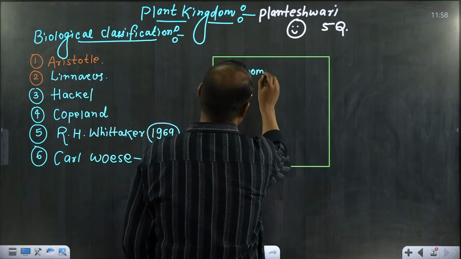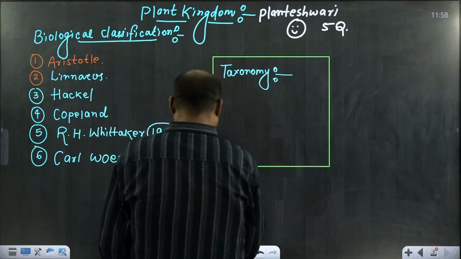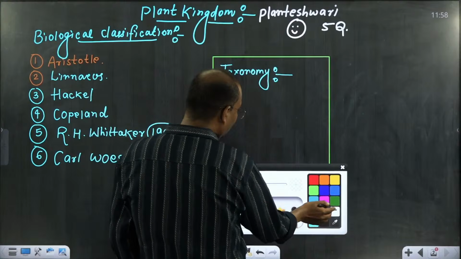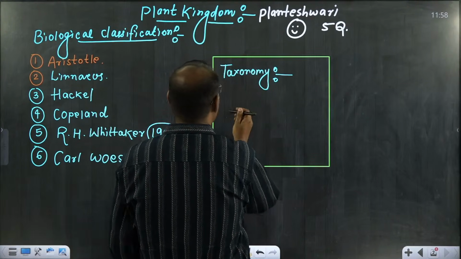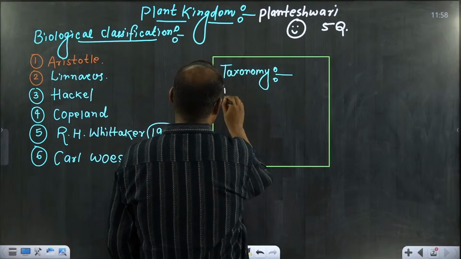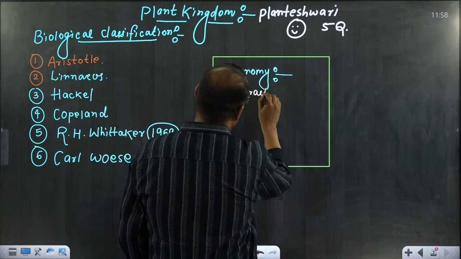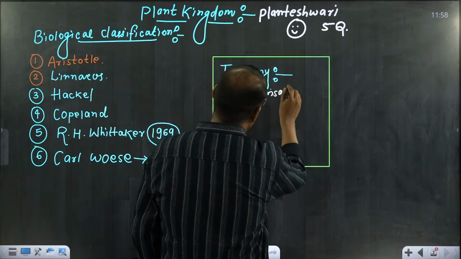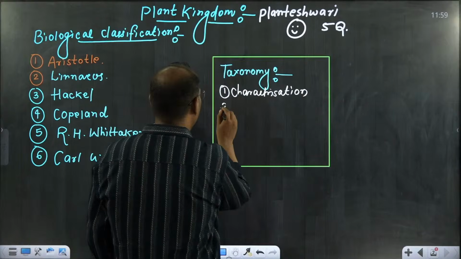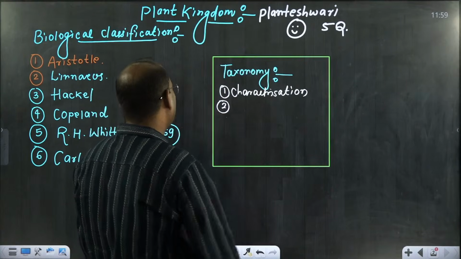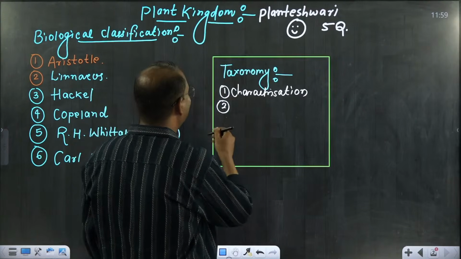Taxonomy has 4 pillars. The first pillar name, please write down in the comment section. I just want to know how many students are attending classes sincerely. The first one is characterization. This is the first pillar of taxonomy. Sir, what is taxonomy? I will explain that. I will give you a slightly brief review about the living world and biological classification also, but first we will write this characterization.